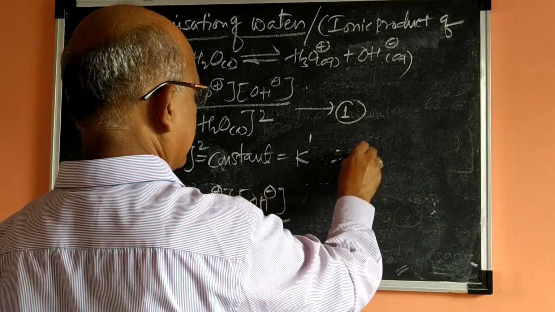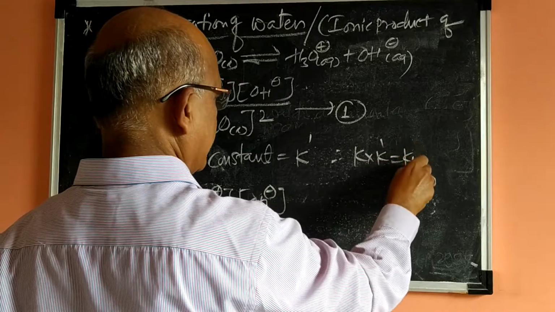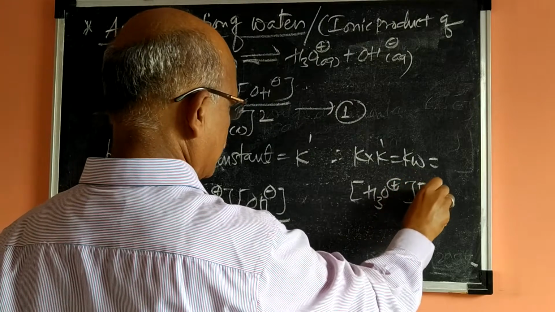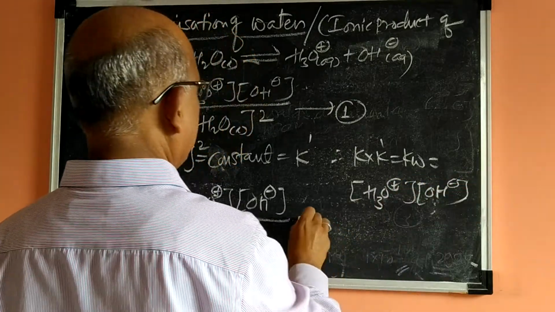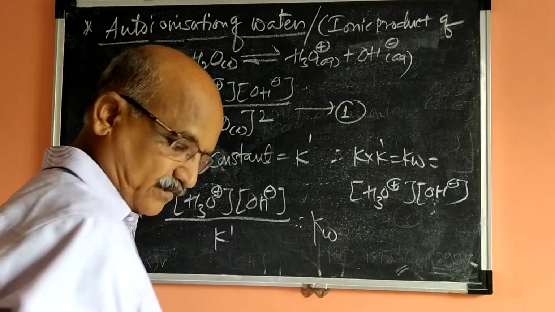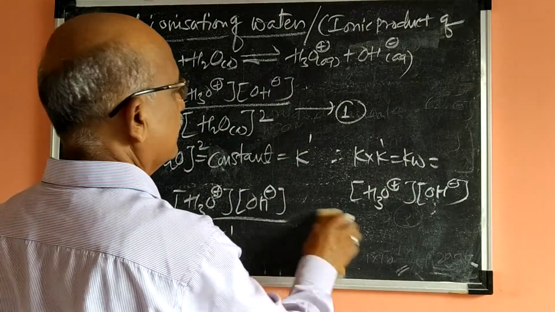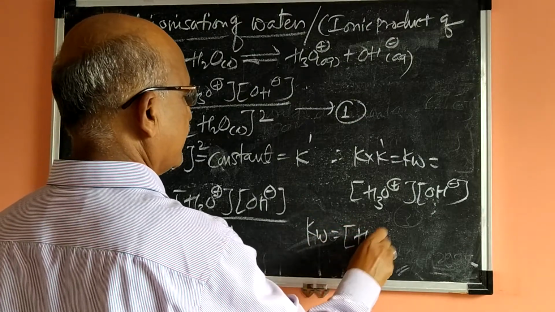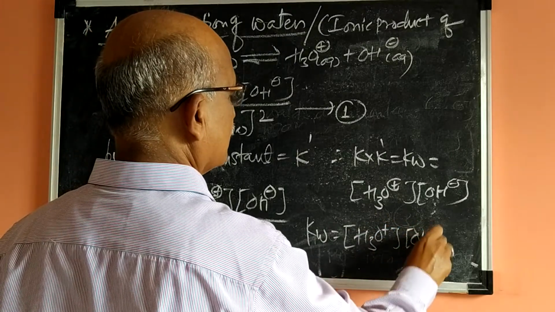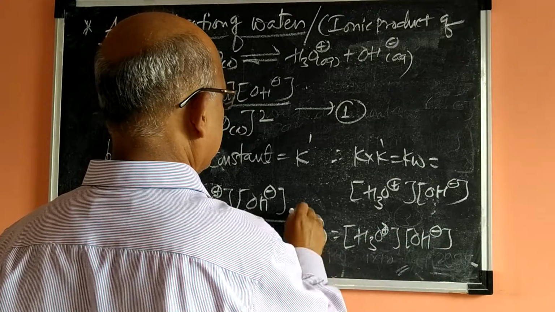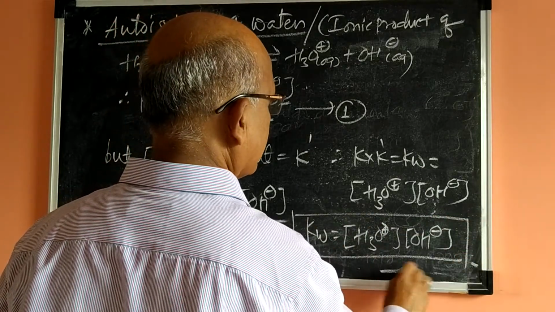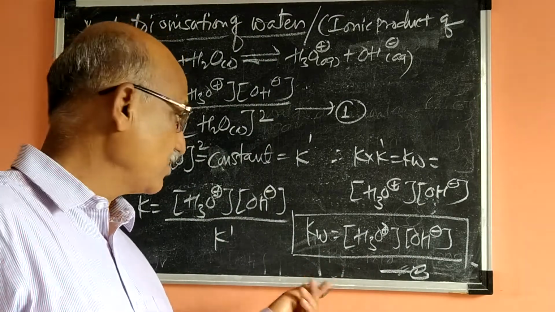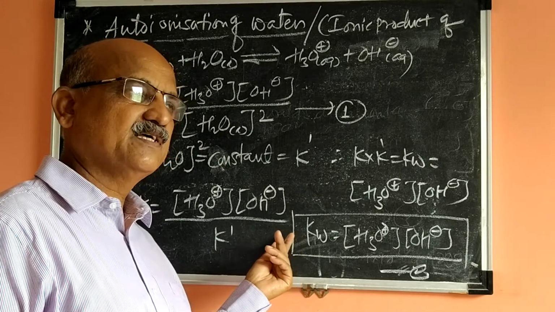So therefore we can write K into K dash, and this is equal to Kw. This is equal to concentration of H3O plus into concentration of OH minus ion. Finally, Kw is equal to the product of the two, concentration of H3O plus into concentration of OH minus, which we call equation number 2, and this is called the ionic product of water. Ionic product of water is represented by symbol Kw.